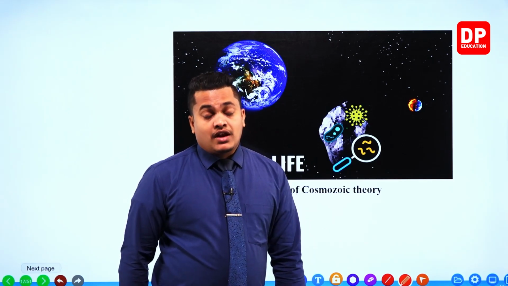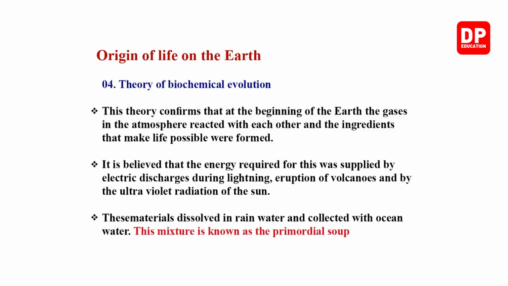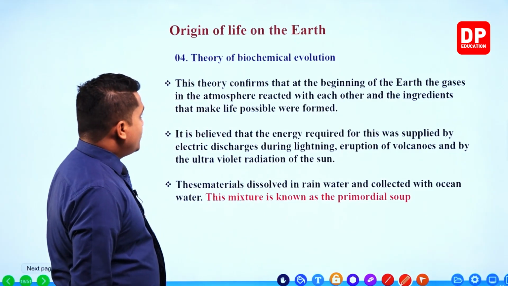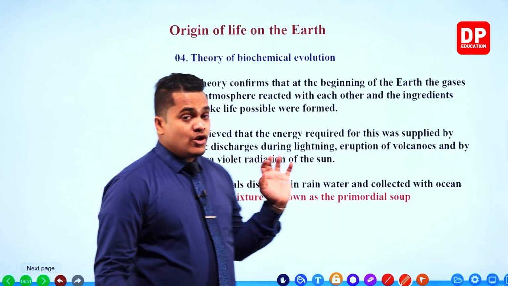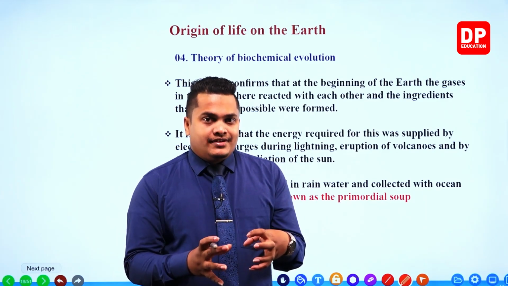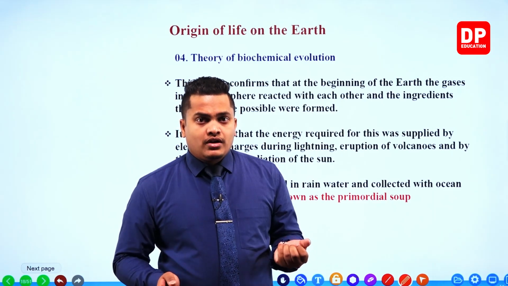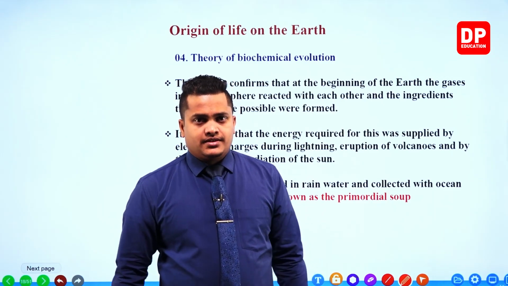Now let's head on to see what that best theorem is to explain the origin of life on our planet Earth. So this theorem is referred to as the theory of biochemical evolution. Here, biochemical means that life originated because of chemical reactions that occurred on the surface of the Earth.